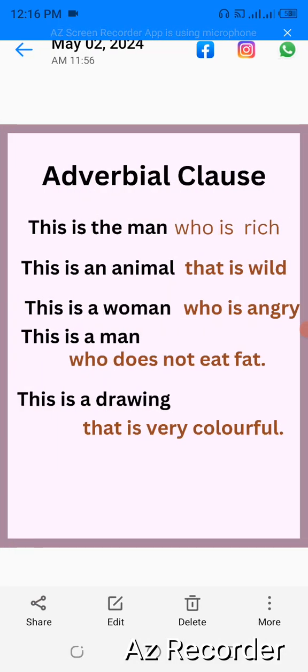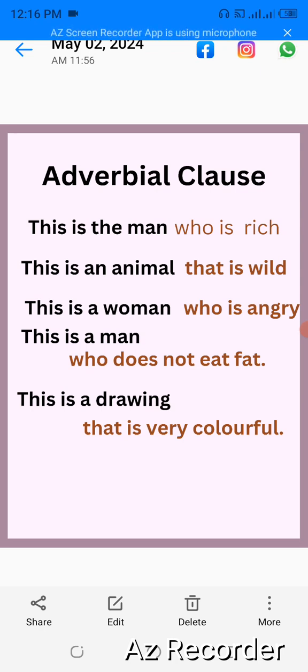One part, just follow this one. We have 2 colors. So the first part is a part, then the second one is another part. So in the first part, the noun there is man. The second one, animal. The third one, woman. The next one, man. And the next one, drawing. So, which part describes the noun? Of course, it is the second part.